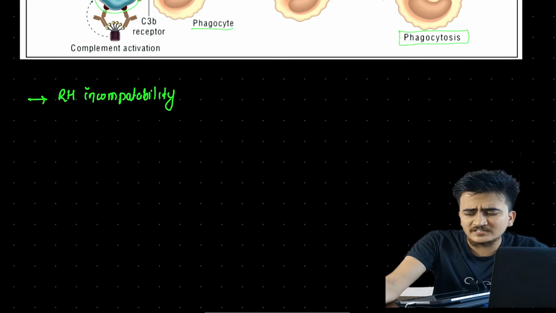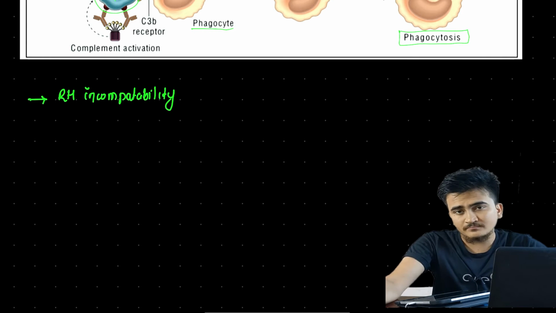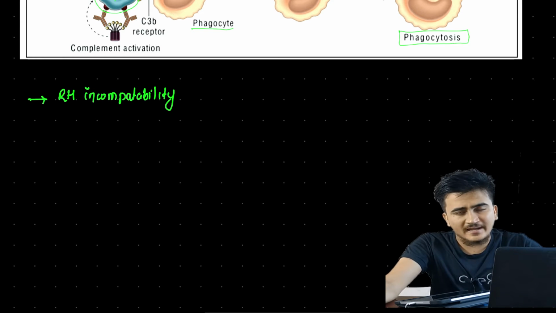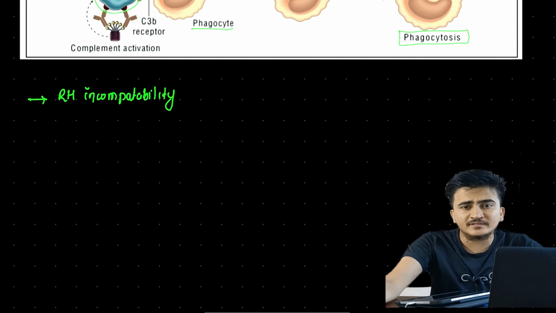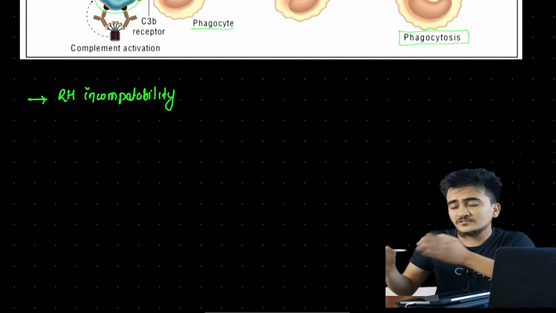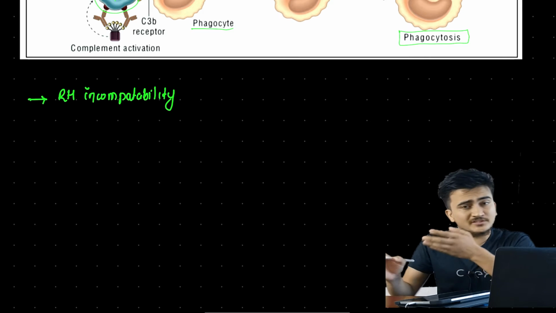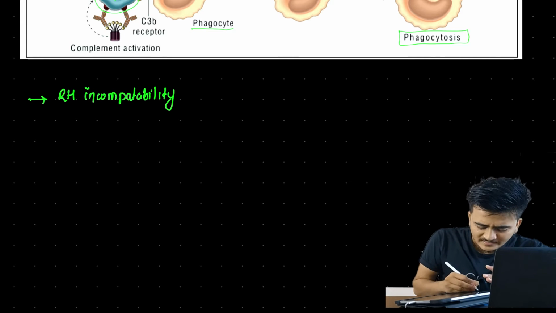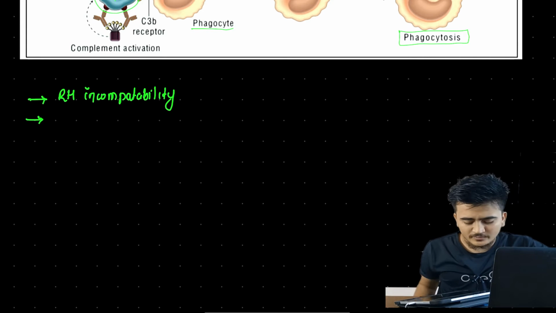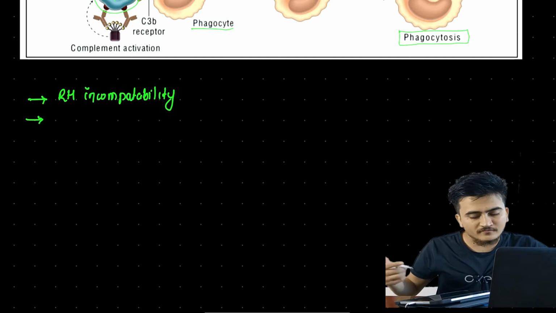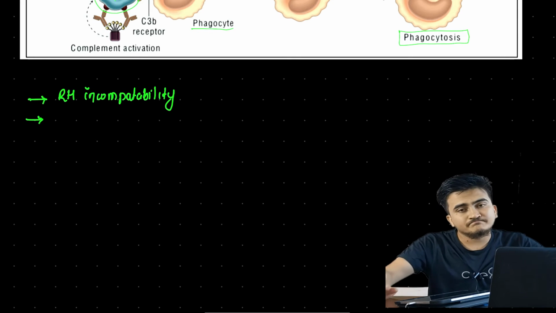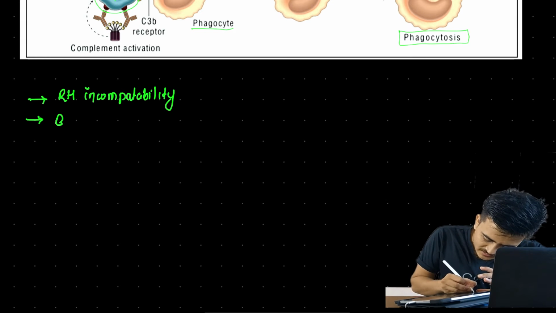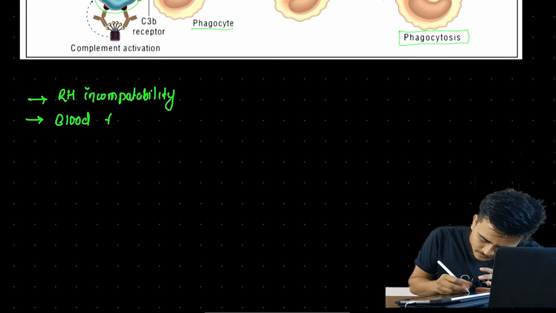There was a difference in antigen of mother and child, because of which there was formation of anti-erythrocyte antibodies. These were moving from mother to fetus with the help of the placenta, and in the fetus they were destroying the membrane of the RBCs. That is what Rh incompatibility is. We can see type 2 hypersensitivity reaction following the mechanism of opsonization and phagocytosis in Rh incompatibility. Similarly, we can see these things in mismatched blood transfusion.